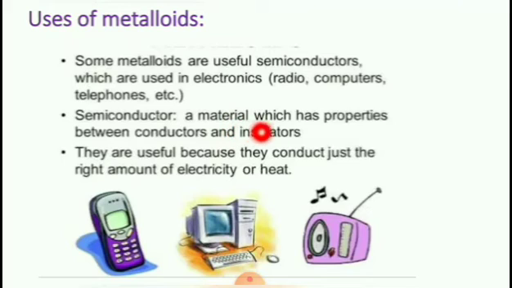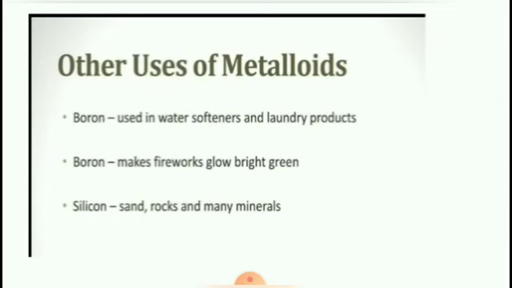A material which has properties between conductors and insulators is called a semiconductor. They are useful because they conduct just the right amount of electricity or heat. So only we are allowed to use semiconductors.